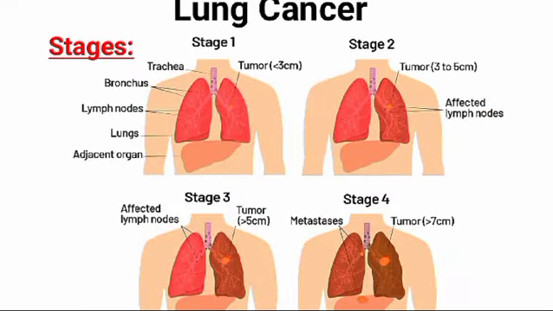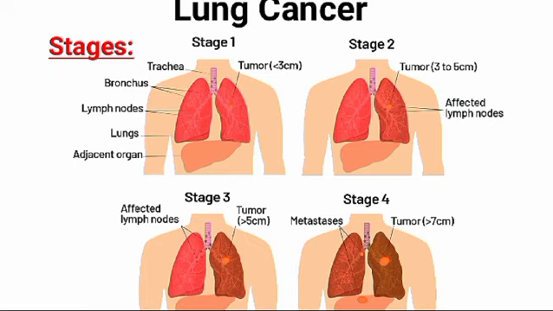Now the stages. Each stage has several combinations of size and spread that can fall into the category. The general staging for lung cancer is, stage 1: cancer has not spread outside the lung. Stage 2: cancer is larger than stage 1, has spread to lymph nodes inside the lungs, or there is more than one tumor in the same lobe of the lung.